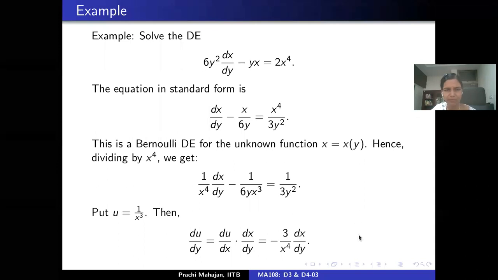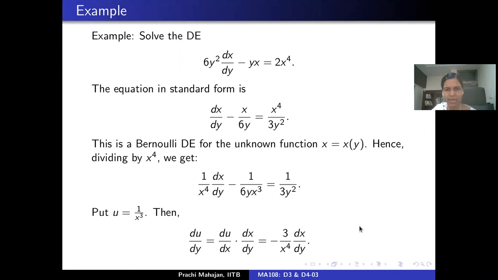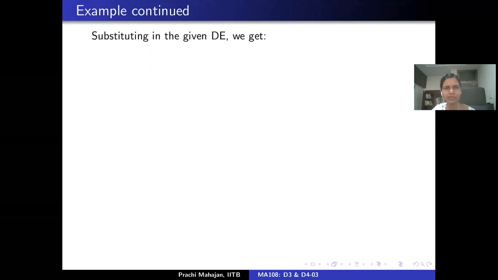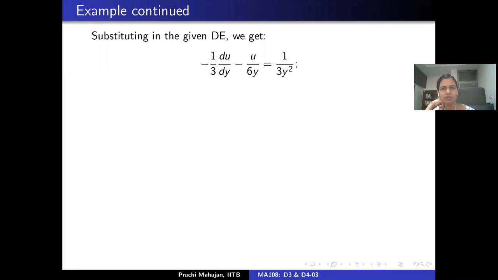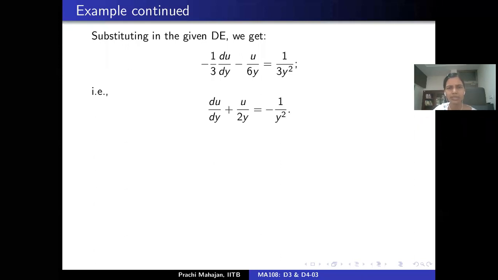Okay, so where were we? We had introduced this new variable u and computed the derivative of u with respect to the y variable, and what remains is substitution in the given differential equation, which means that you will end up with this differential equation: minus 1 by 3 du by dy minus u by 6y equals 1 by 3y square. So you clear up the negative signs, and what you get is the following. Now this is a linear differential equation. Is that correct?